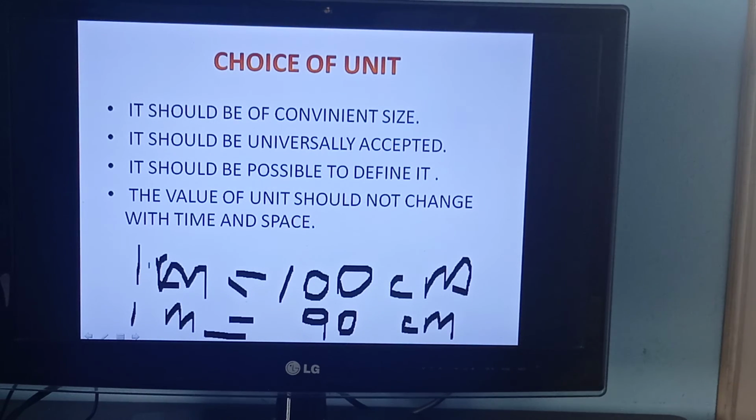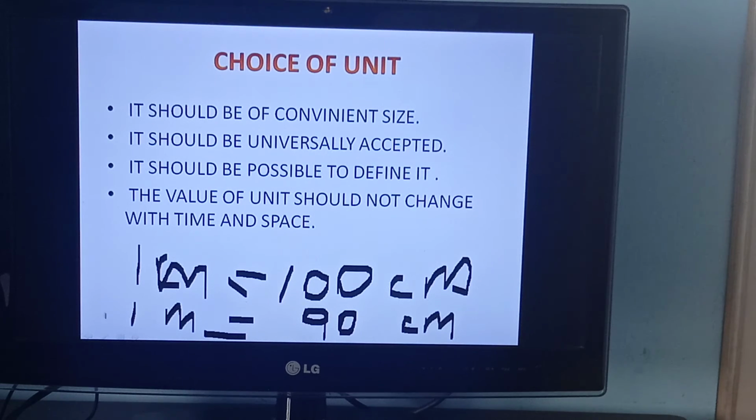See, an Indian has given these US people a 1 meter cloth. You just think, okay? Theirs is 90, which is less. Ours is more, theirs is less.